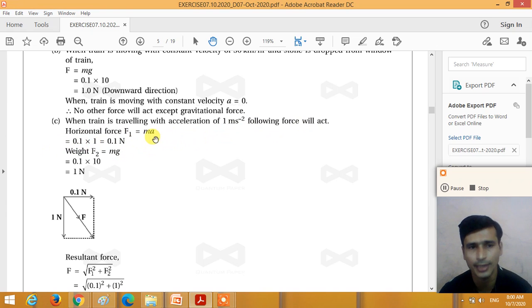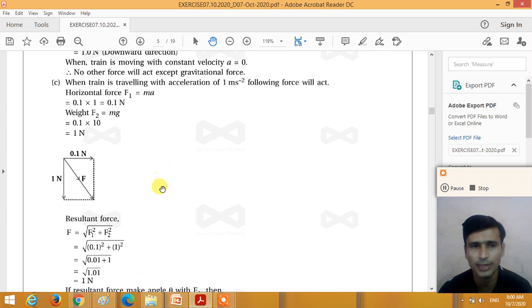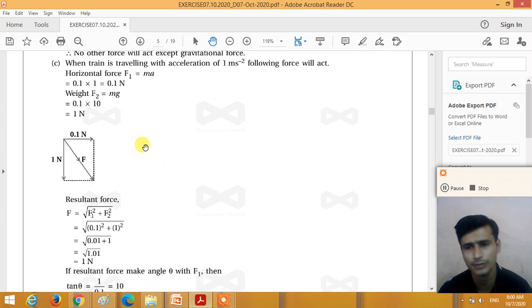The mass of the stone is 0.1 kg, and the acceleration of the train is a, so the horizontal force is 0.1 Newton, and that is in the horizontal direction, in the direction of the train. And the second force is the weight force of the stone, which is equal to mg, 0.1 into 10, or 1 Newton. So here two types of force act on the stone. First one is the horizontal force in the direction of the moving train, 0.1 Newton F1, and second one is the downward weight force, 1 Newton.